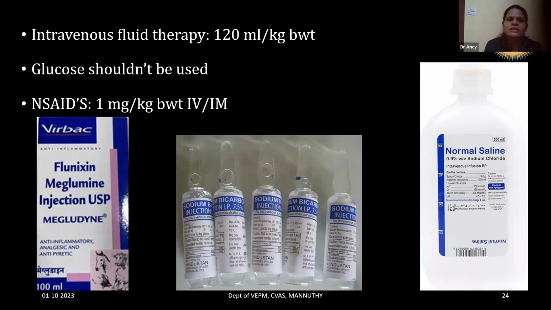And intravenous fluid therapy should be given because the animal will be severely dehydrated and acidosis will be there. The intravenous fluid therapy should be given at a dose rate of 120 ml per kg body weight. And along with that, we should consider the dehydration status of the animal.